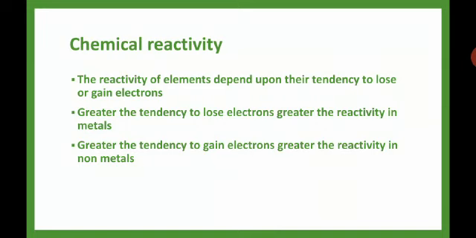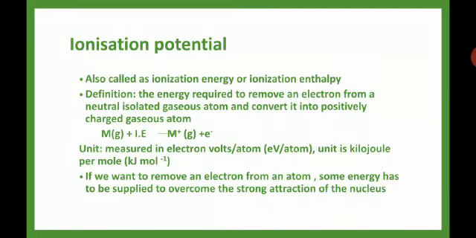Next comes down the group. How does it vary? Losing the electrons increases down the group. Down the group, the reactivity is increasing. So chemical reactivity, down the group it is increasing. Across the period, it first decreases and then increases.